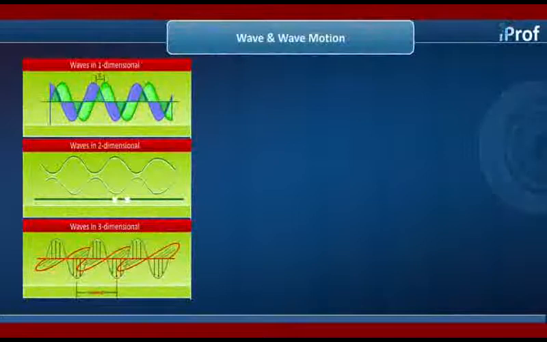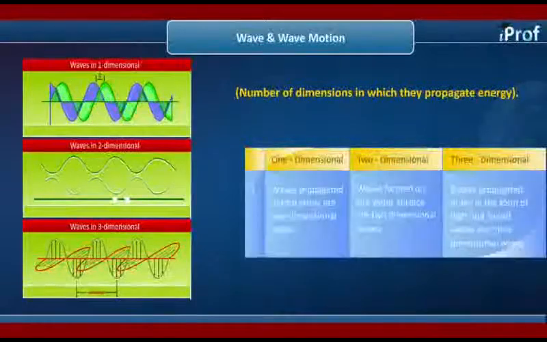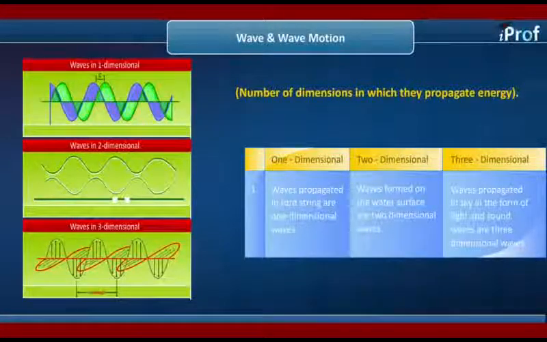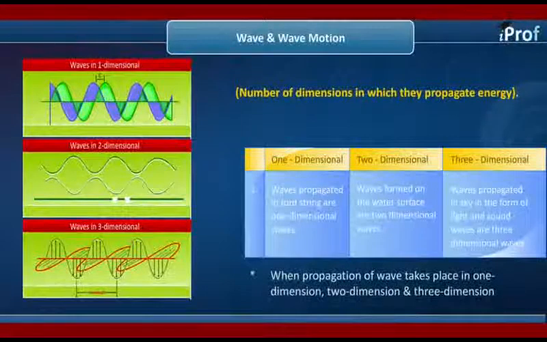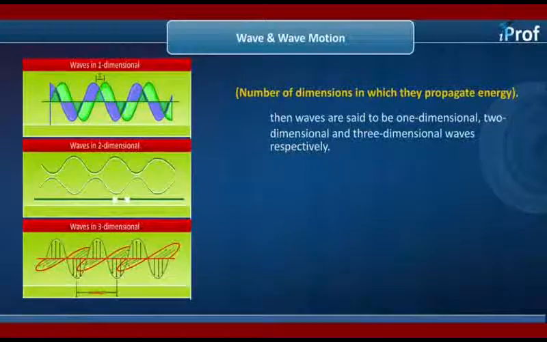Now let's see another basis of wave classification, that is number of dimensions in which they propagate energy. On this we can classify waves as one-dimensional, two-dimensional and three-dimensional waves. Waves propagated in taut string are one-dimensional waves. Waves formed on the water surface are two-dimensional waves, and waves propagated in sky in the form of light and sound waves are three-dimensional waves. When propagation of waves takes place in one dimension, two dimension and three dimension, then waves are said to be one-dimensional, two-dimensional and three-dimensional waves respectively.